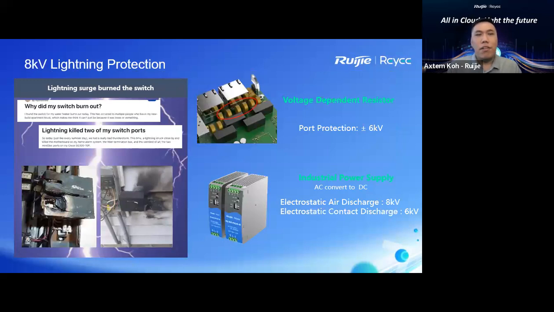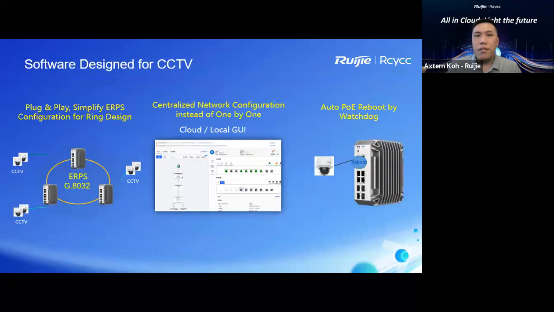Okay, for another piece of information, we do have a power supply that comes with 8 kV lightning strike protection, and this is our additional power supply. It is able to supply AC and give DC power to our industrial switch. We have two models of this industrial power supply, and we also have industrial grade transceivers, for this entire kind of scenario.